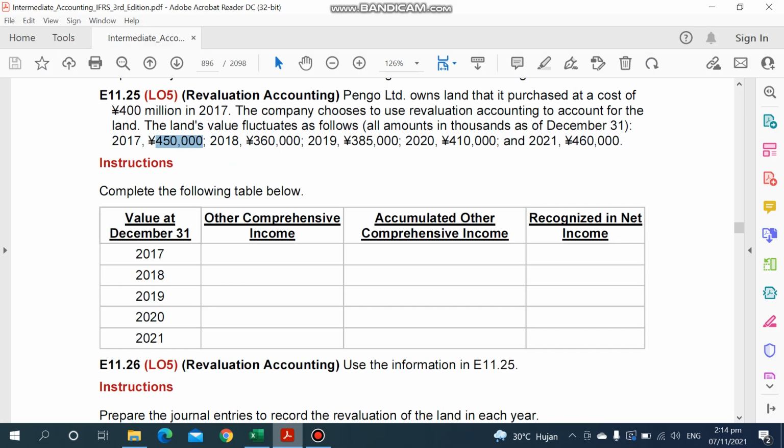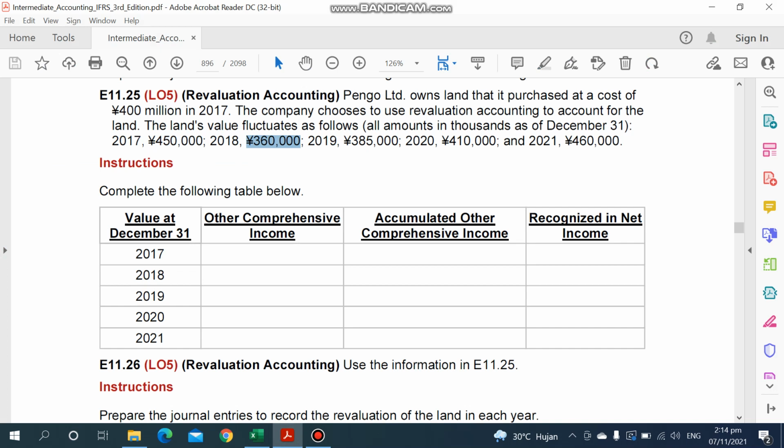And then in 2018, the value of the land becomes 360,000. So from 450 to 360, it is decreased by 90,000. This accumulated other comprehensive income is like retained earnings.